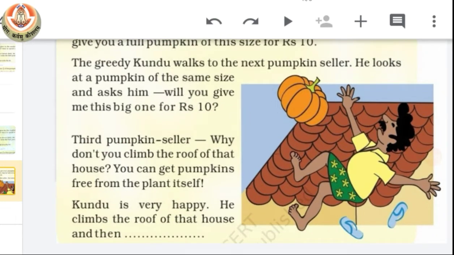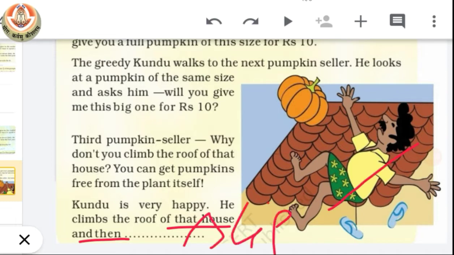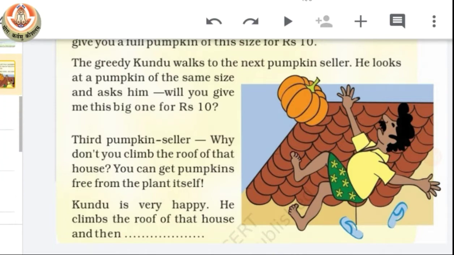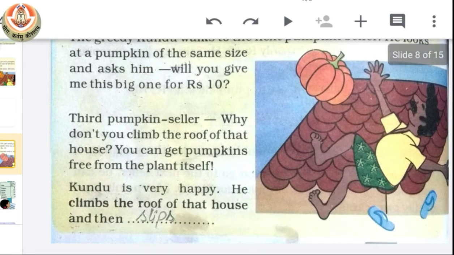So the greedy Kundu feels very happy and he climbs the roof of that house, and then you can see here, and then he slips from here. Yes, that means being greedy is not good. We have to be satisfied with whatever we have and whatever we get.